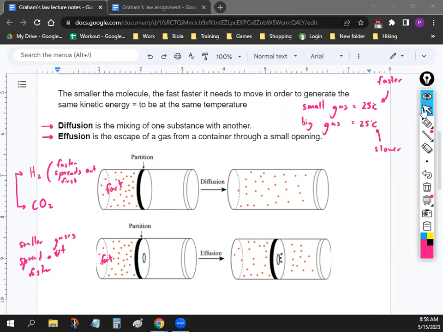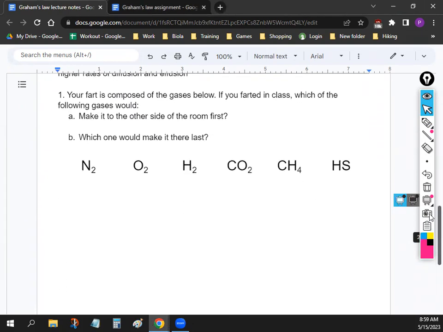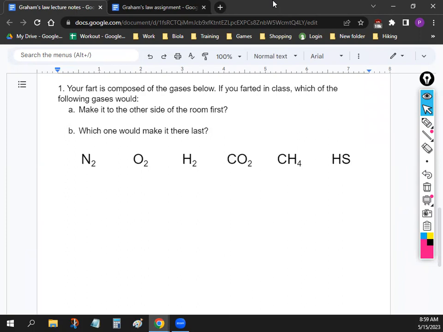All right, so let's go over one last practice problem together, and then I'll get you started on your assignment for today. You already have Graham's law. I'm going to show you how to solve a Graham's law problem. In this problem, we're going to take a look at a bunch of different gases. I looked this up, and your fart is made up of the gases below. Basically, what you're trying to figure out is, if you farted, which of the gases would make it to the other side of the classroom first, and which one would make it there last.